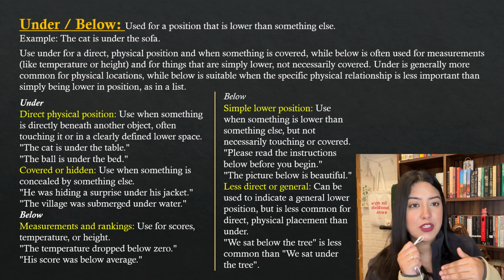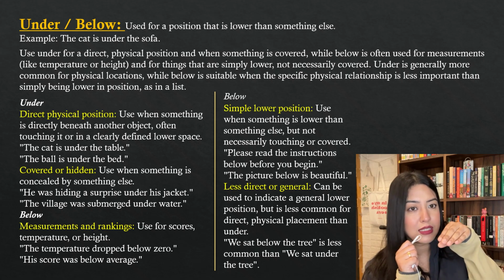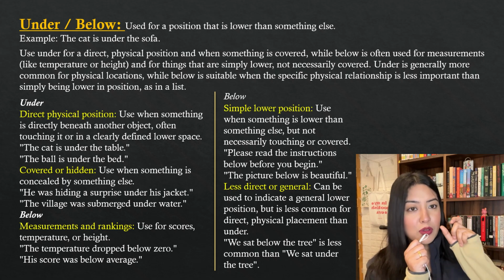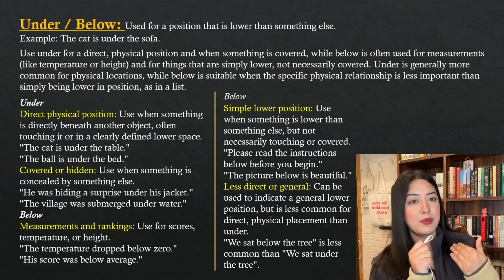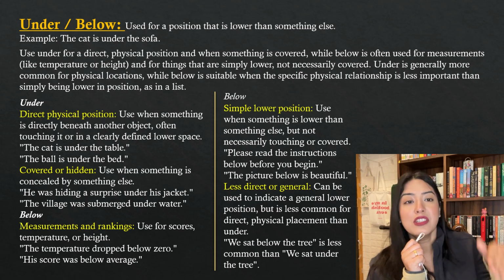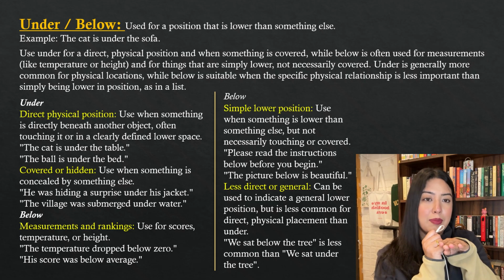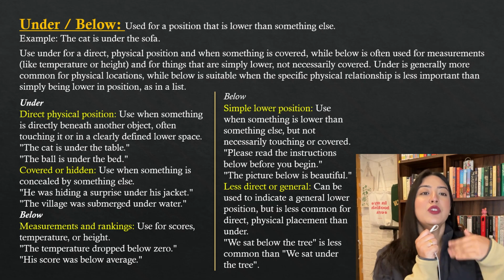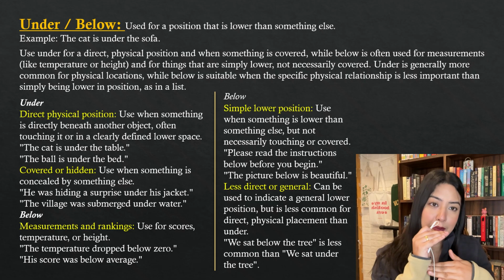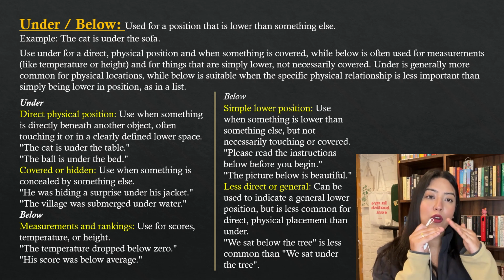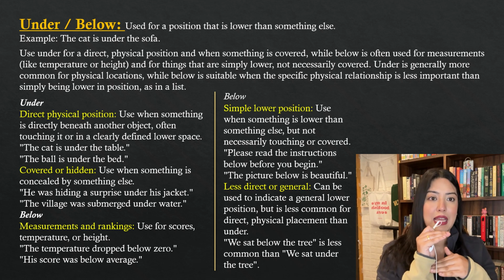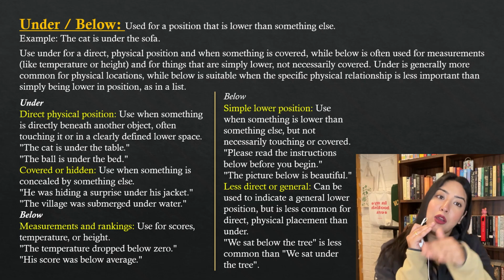When you say the temperature is below this temperature, below the staircase, that physical relationship is not important. The cat is under the table. How? It is in relation to the table. The position of the table and the position of the cat are related to each other, no? So it's under the table, okay? The cat, we can always use under because the table is there, under the bed because the bed is there.